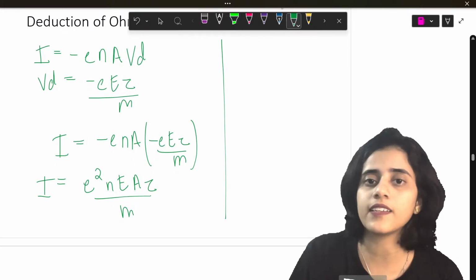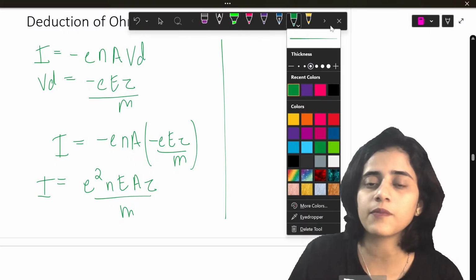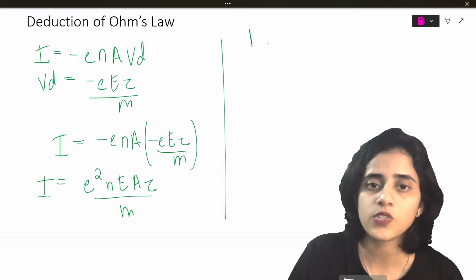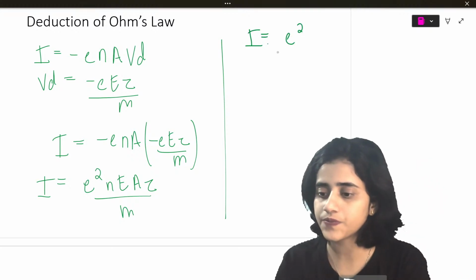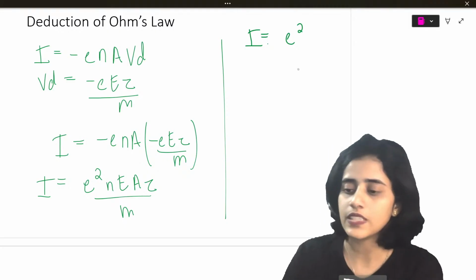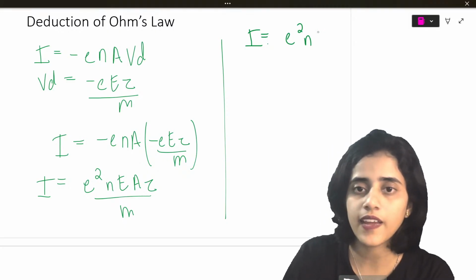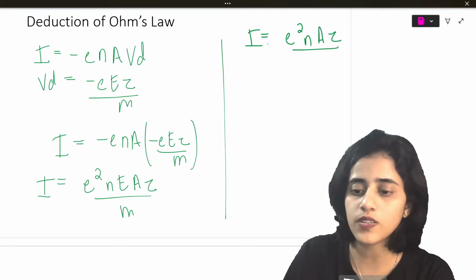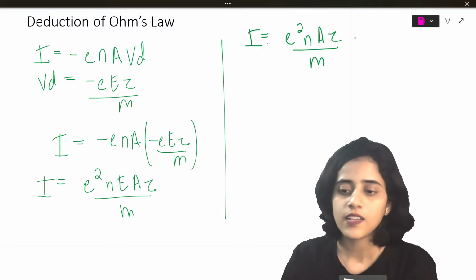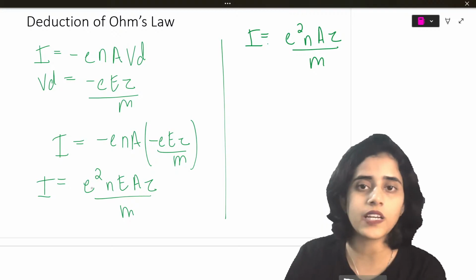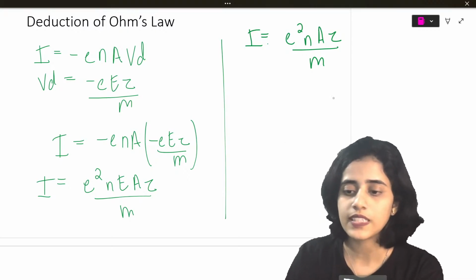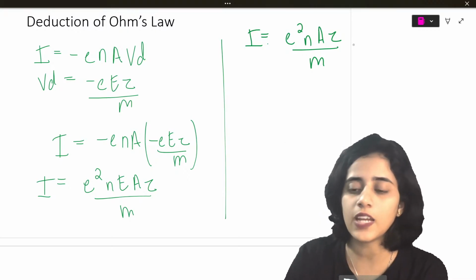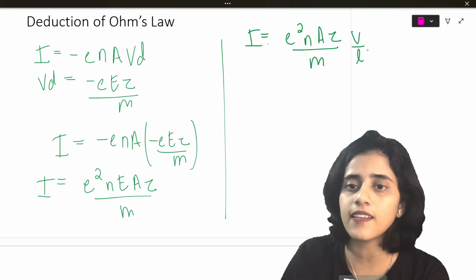Now let's write that here. Let me make it a little more thick. So now current is e square n A tau by m, times E. Instead of E, I will write it as V by L.